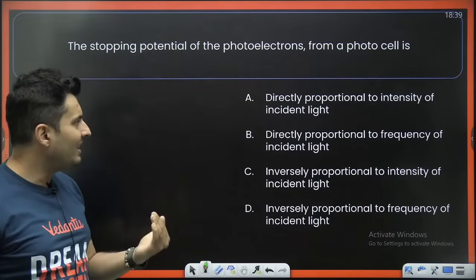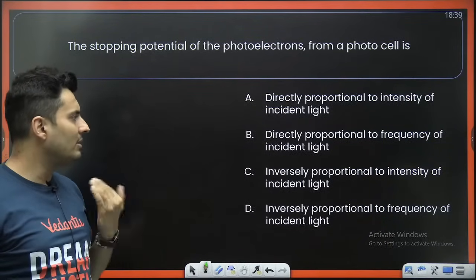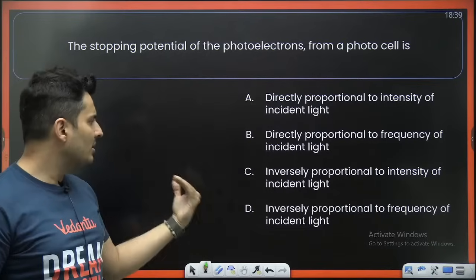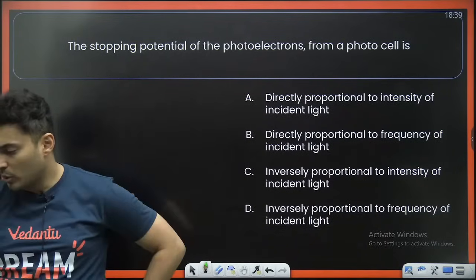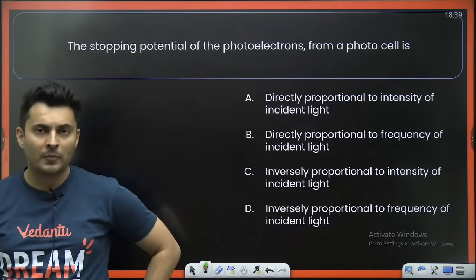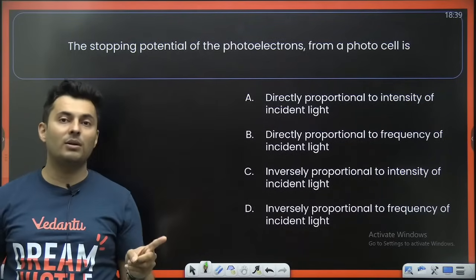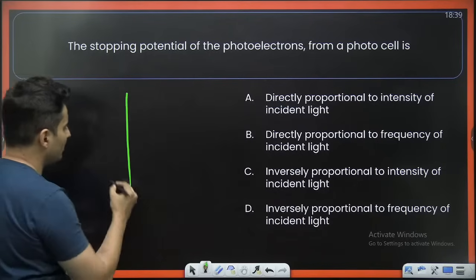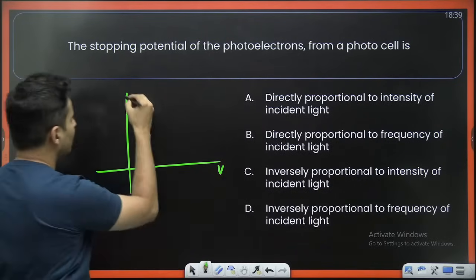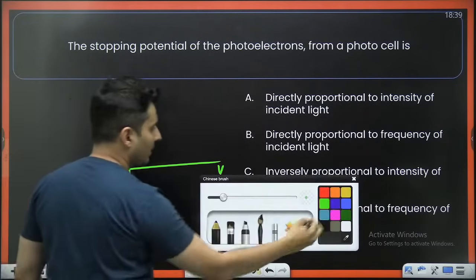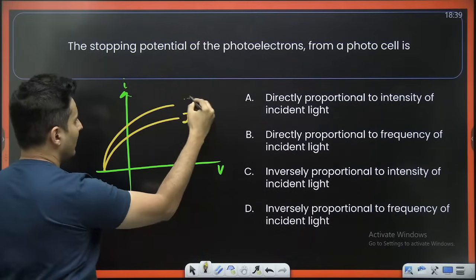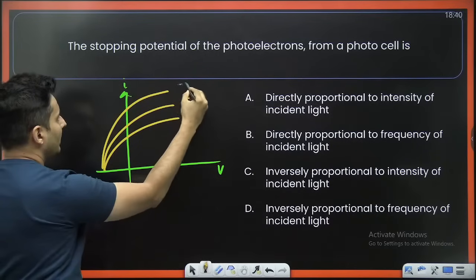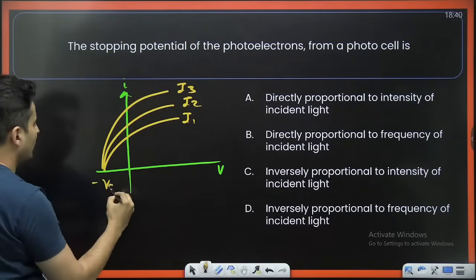Is the stopping potential directly proportional to intensity, directly proportional to frequency, inversely proportional to intensity, or inversely proportional to the frequency of the incident light? What do you think it is proportional to? The stopping potential is obviously independent of the intensity. If you remember the graphs of voltage versus current, they look something like this. This is for intensity I1, I2, I3. This is your stopping potential.